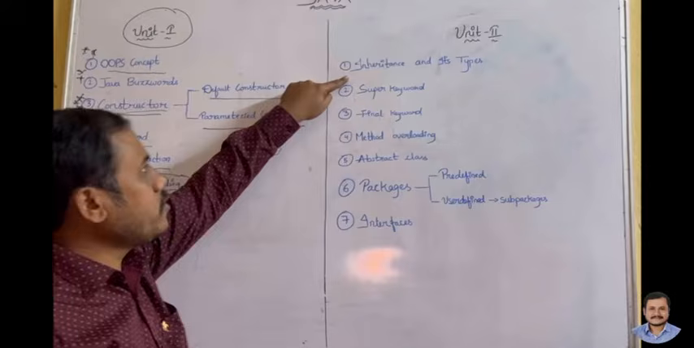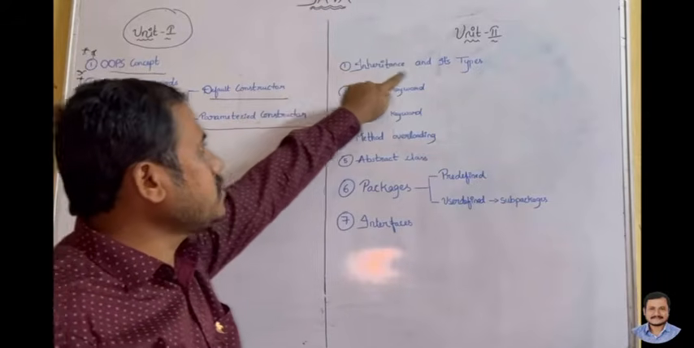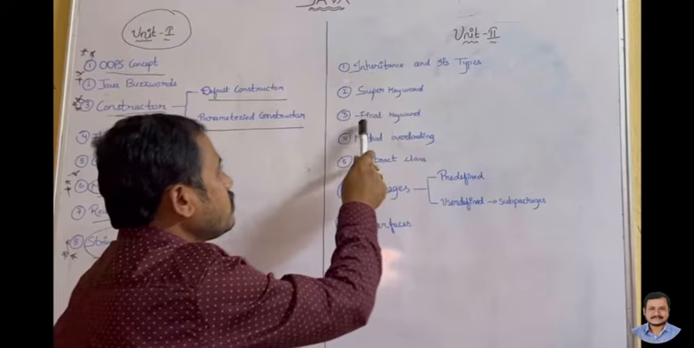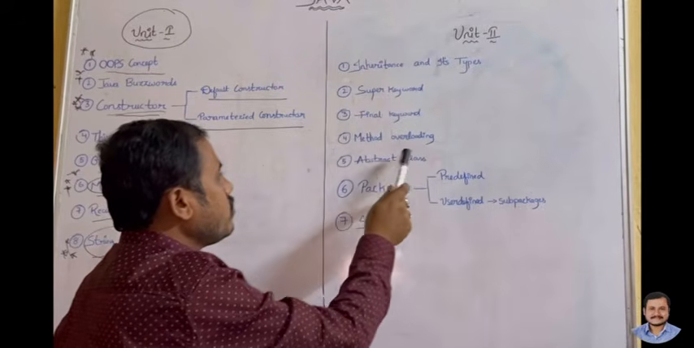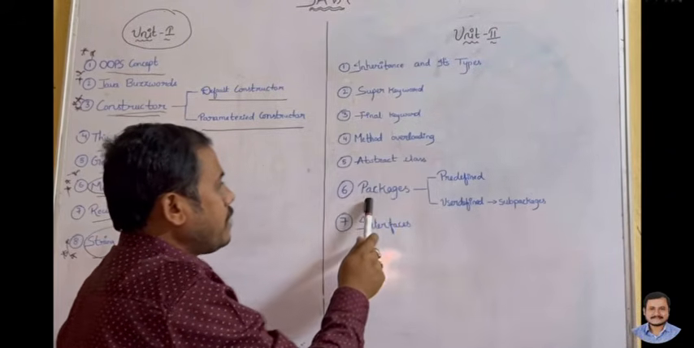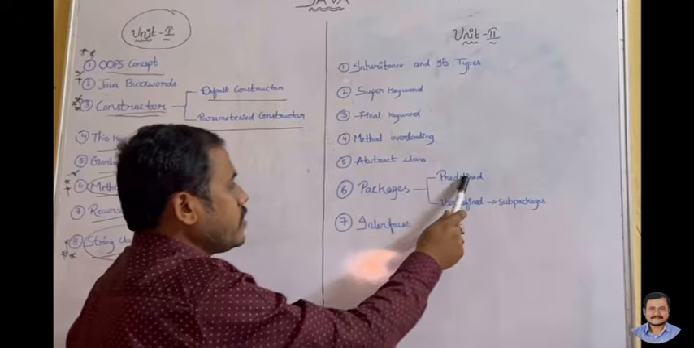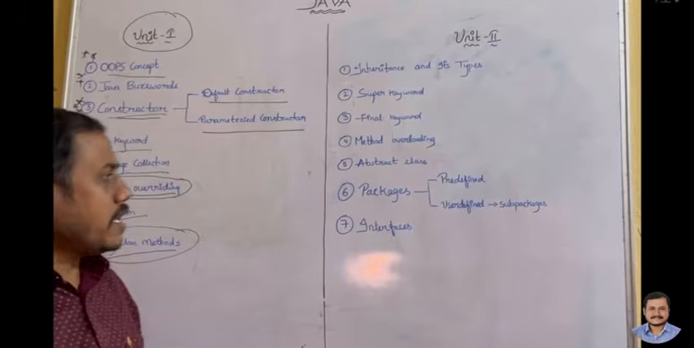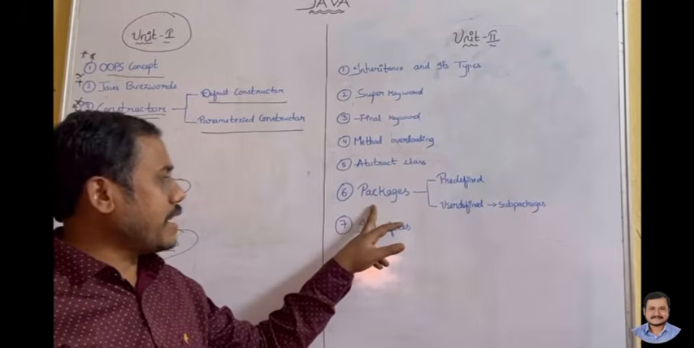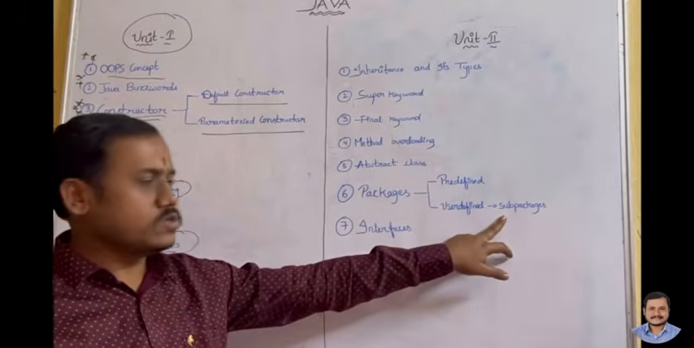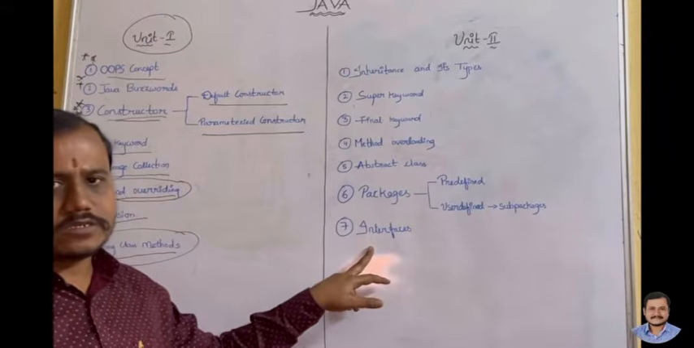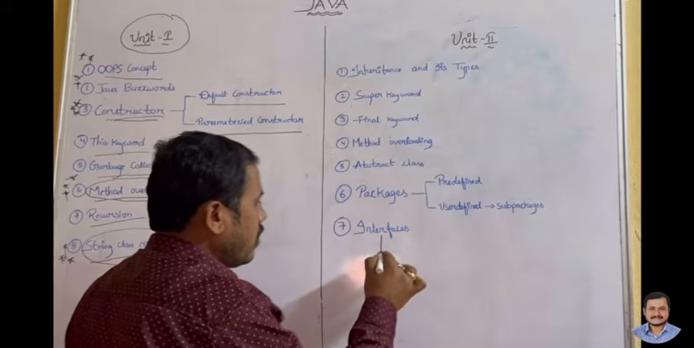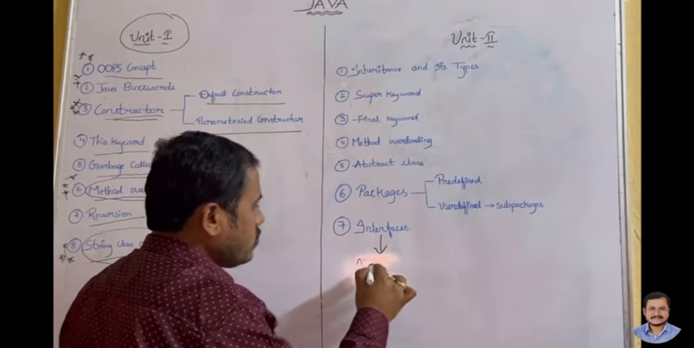If you go with unit 2, the first question is inheritance and its types. The next one is the super keyword, third is the final keyword, method overloading, abstract class, and packages. Packages are classified into two types, predefined packages and user-defined packages. In the packages we may also go with sub-packages. And next one is interfaces. In interfaces, it may be how multiple inheritance is achieved using interfaces.